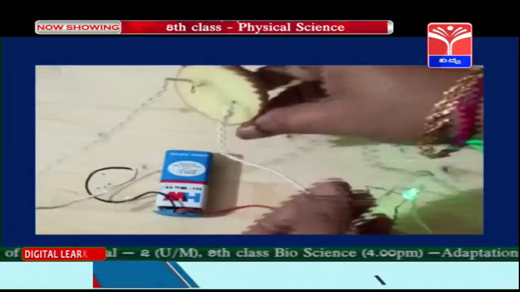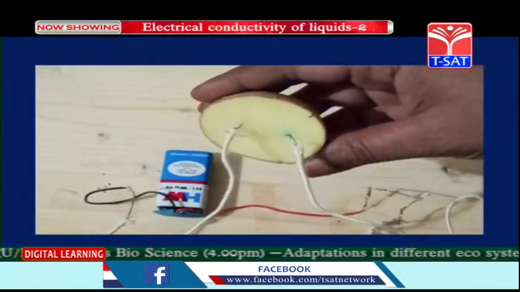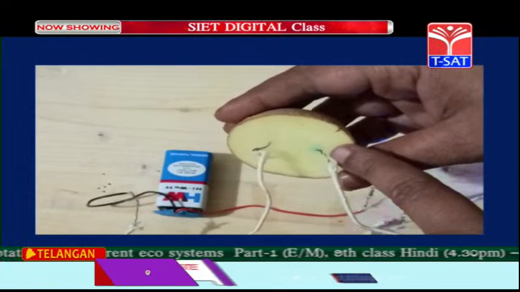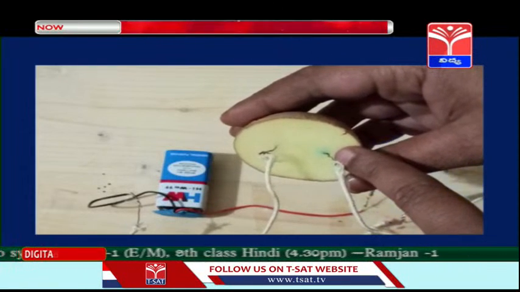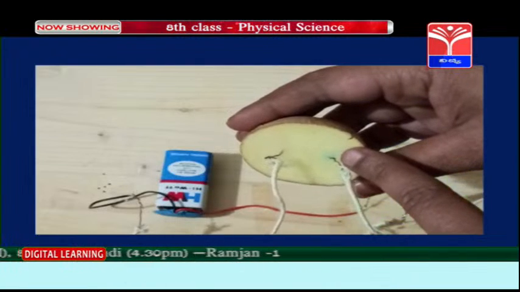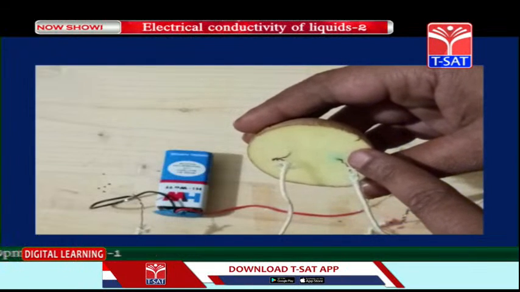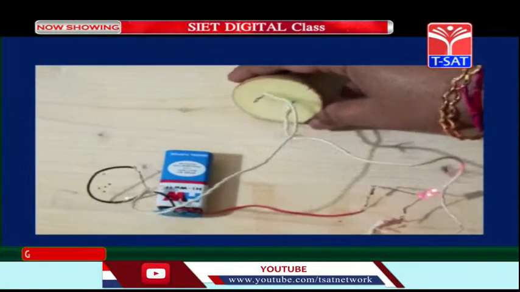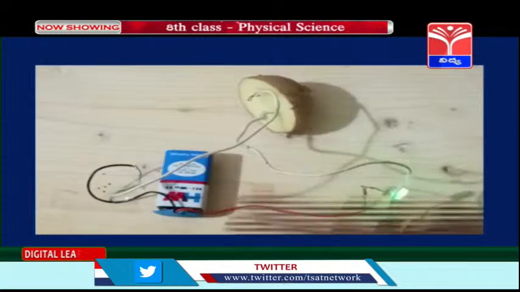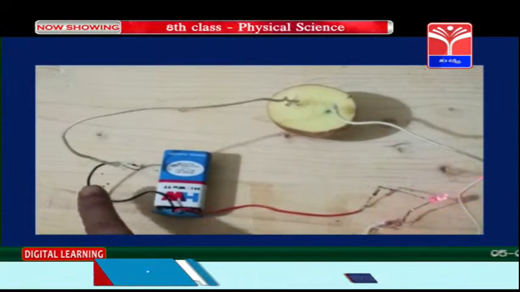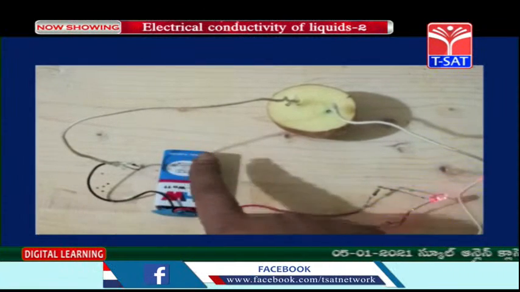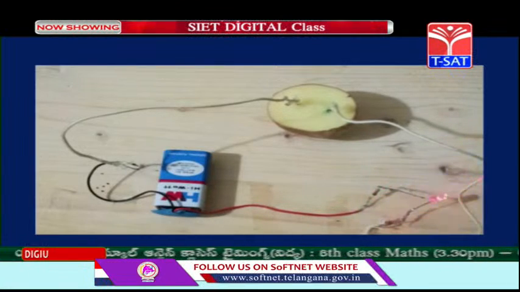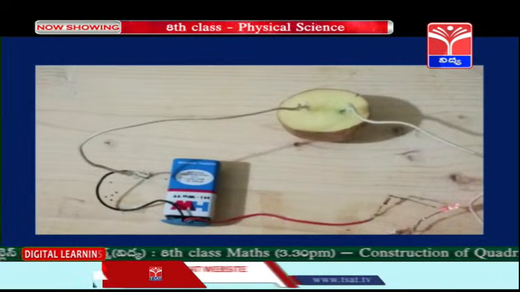Now children, observe the end with the positive connected wire. What do you see children? Yes, that has colored. The color has changed to greenish blue near the wire with the positive terminal. Yes or no children? Did you observe the color? So here electrons are flowing from negative terminal to the positive terminal, right children? So because of flow of electrons, it is turning into bluish green color.